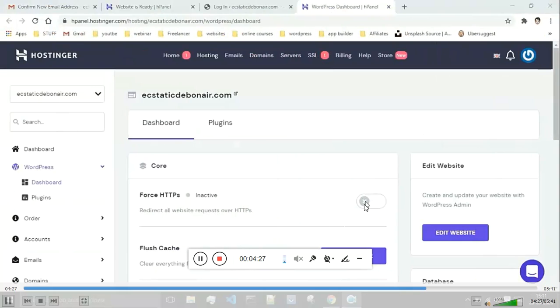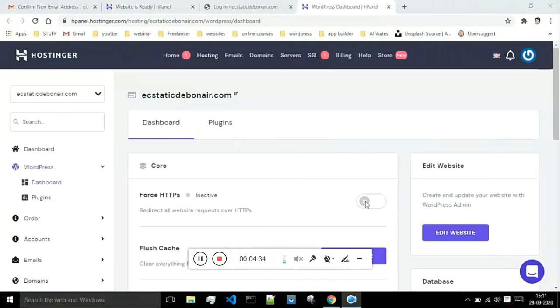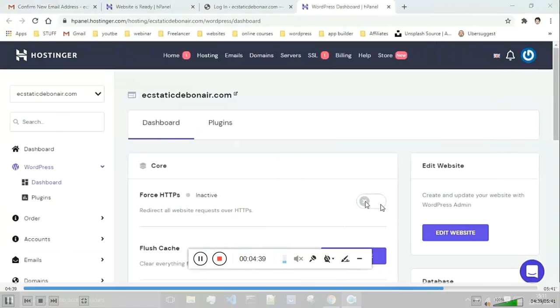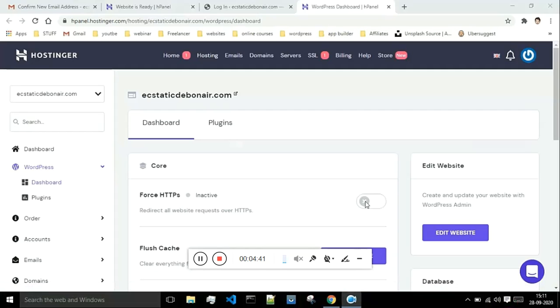Then you'll be taken to the dashboard of Hostinger. This is the dashboard. If this option is off, then you just have to click over here and turn it on. Okay, so this is related to your SSL certificate. So just turn it on if it is off. By default it is off.